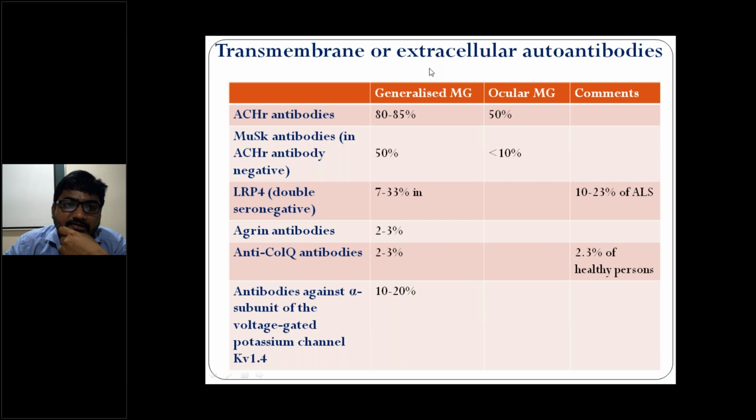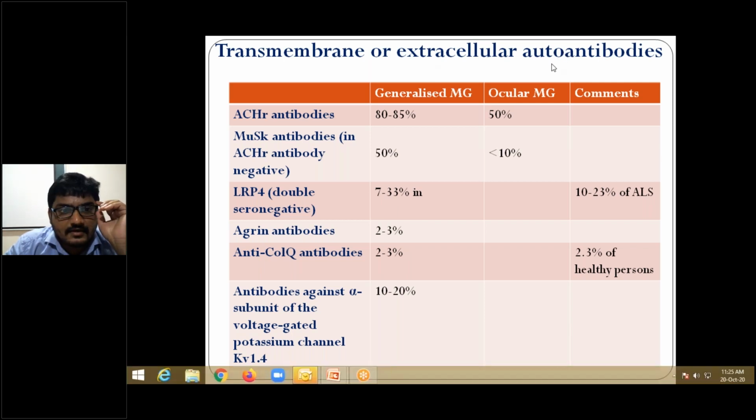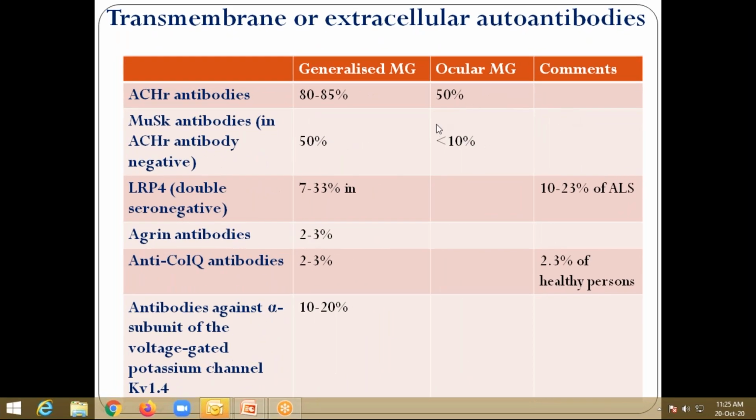Double seronegative means AChR antibodies and MuSK antibodies are negative, while LRP4, low density lipoprotein receptor related protein 4, antibodies are positive. Agrin antibodies, anti-ColQ antibodies. Anti-ColQ antibodies are synaptic.